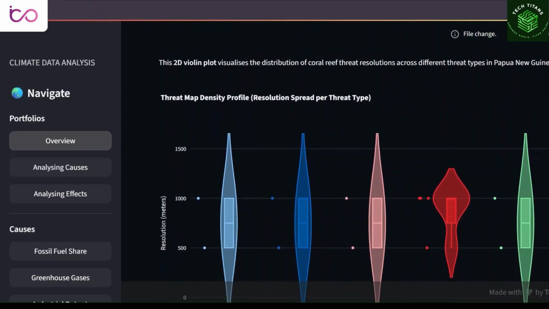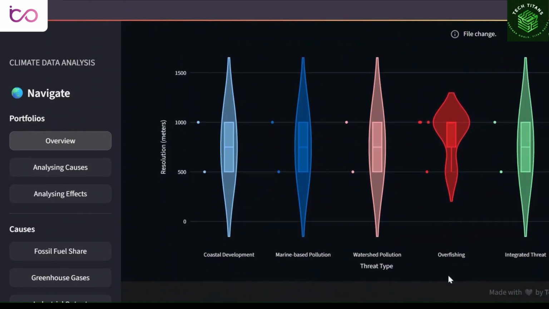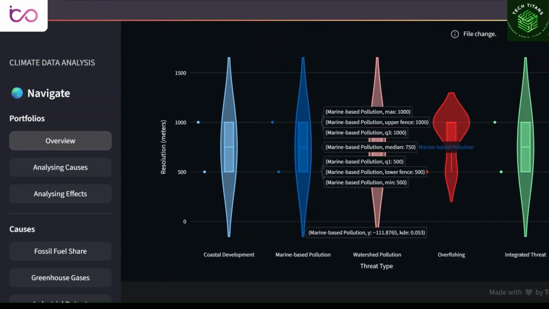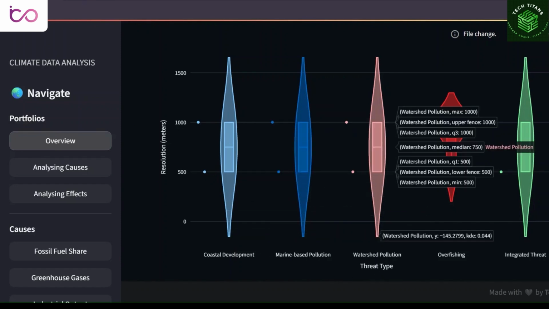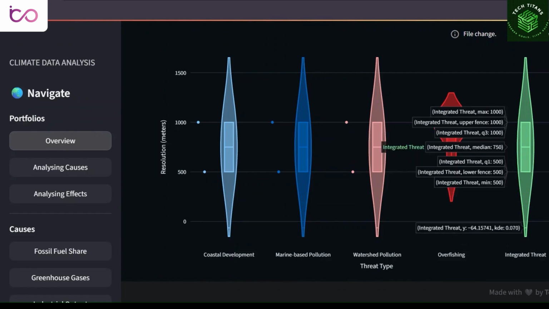Papua New Guinea's coral reefs face serious threats from coastal development, pollution, and overfishing. Climate change worsens this by raising sea levels and altering water chemistry. Pollution from land and sea further weakens coral resilience. These changes endanger both ecosystems and local livelihoods. Urgent climate action and sustainable practices are crucial to protect reefs and communities.